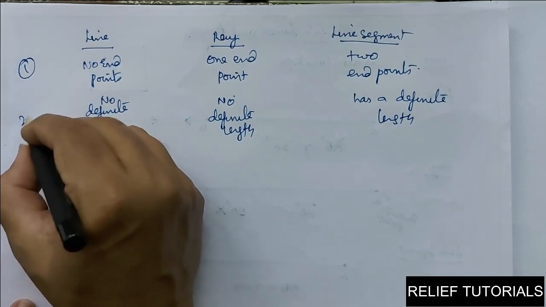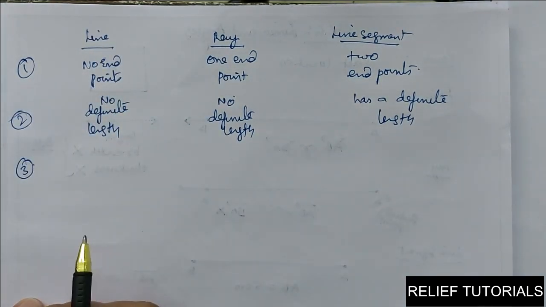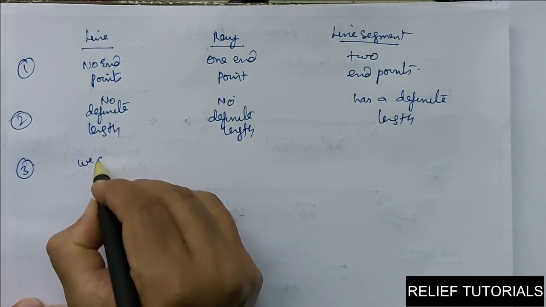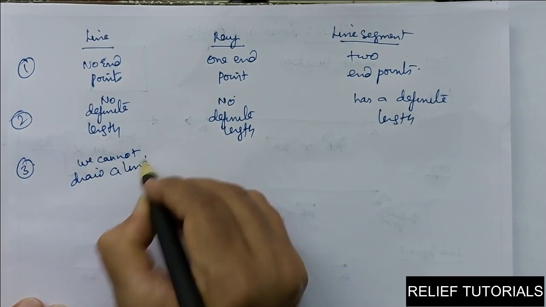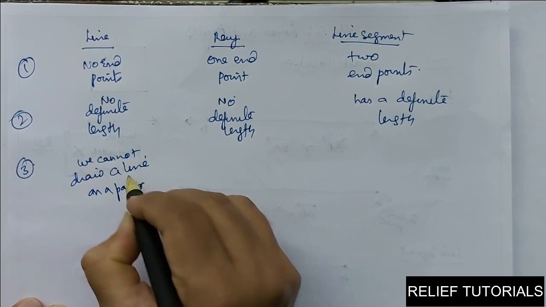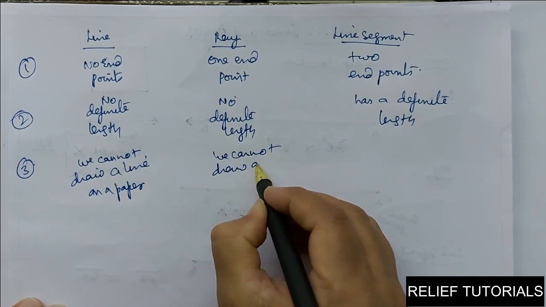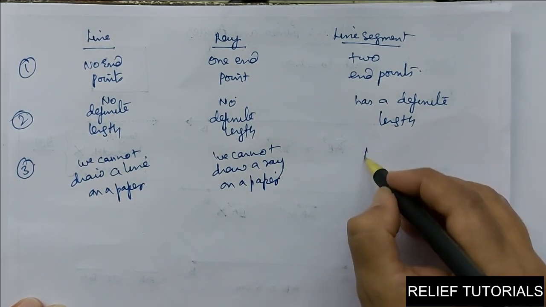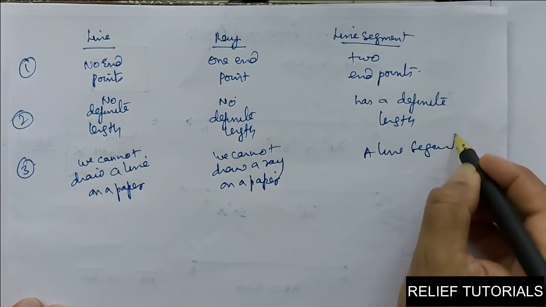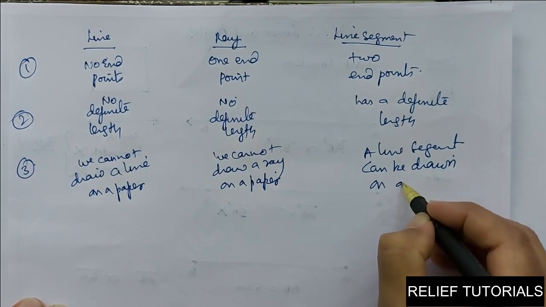So, here first difference, second difference, third difference, we can say we cannot draw a line on a paper. We can simply represent it by a diagram. We cannot draw a line on a paper. Here also, same thing, we cannot draw a ray on a paper. So, here we can say a line segment can be drawn on a paper.